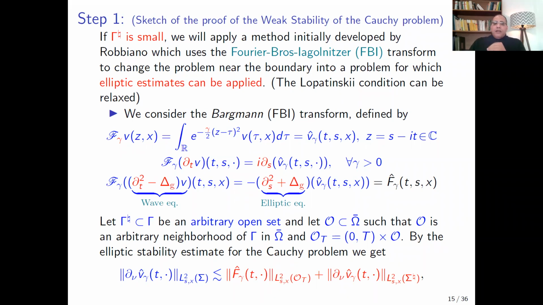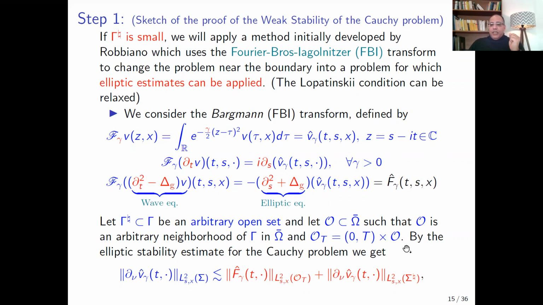Then, if you consider gamma sharp any arbitrary open set of the boundary, and O any neighborhood of the boundary, by using the elliptic stability estimate for the Cauchy problem for the elliptic equation, this last inequality here, we can estimate the normal derivative of the FBI transform of V by the elliptic Cauchy data.